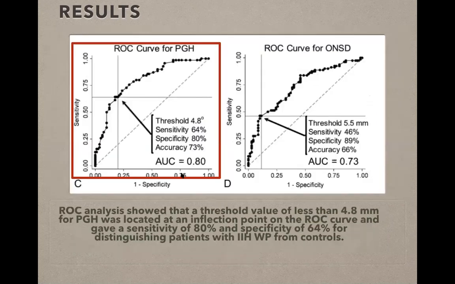The ROC curve for PGH shows a threshold value of 4.8, chosen because this was located at an inflection point on the ROC curve, and this gave a sensitivity of 64% with a specificity of 80%, with an area under curve of 0.8. And the ROC curve for ONSD was also located at the inflection point with sensitivity of 46 and specificity of 89.